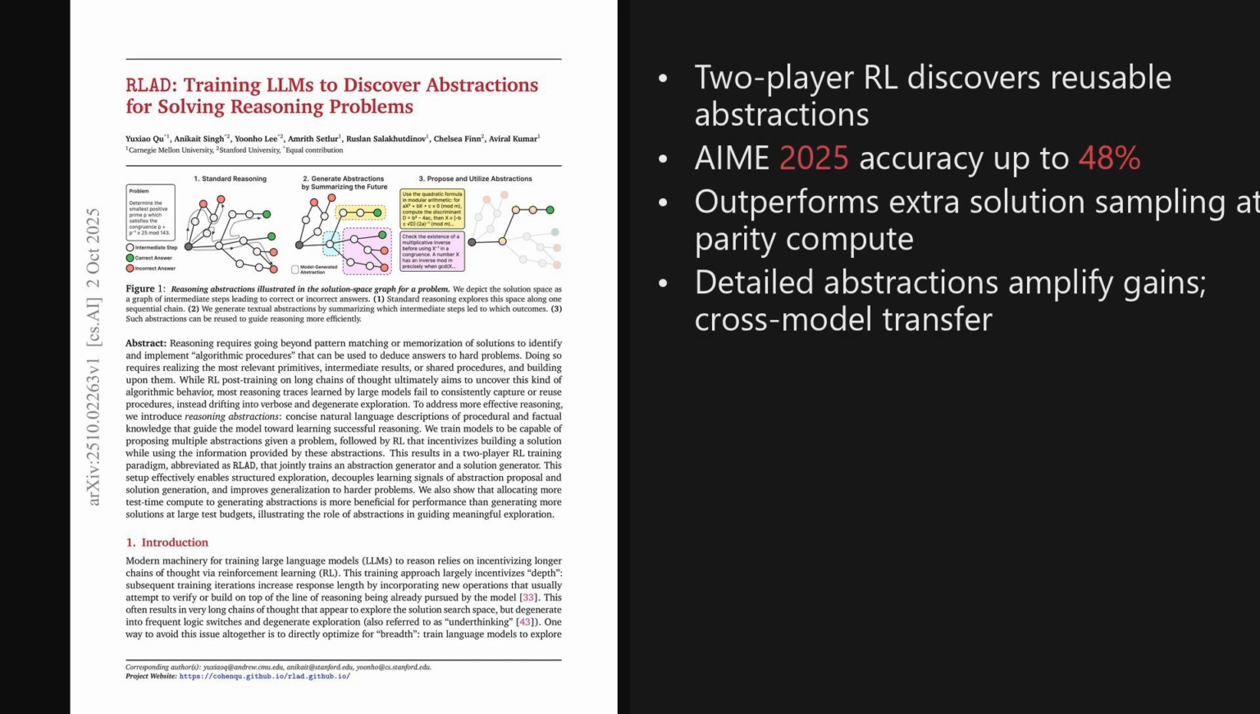Wrapping up, 2 takeaways stand out. Learning concise reasoning abstractions broadens exploration and reliably boosts accuracy, and the two-player reinforcement learning design cleanly rewards useful guidance rather than longer chains. The broader implication is practical. Allocate inference budget to diverse abstractions, which can beat brute force sampling and even transfer across models.